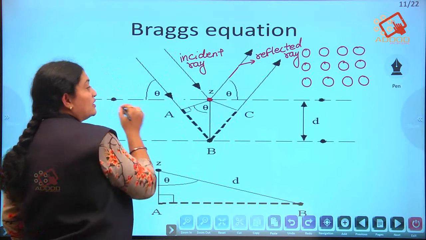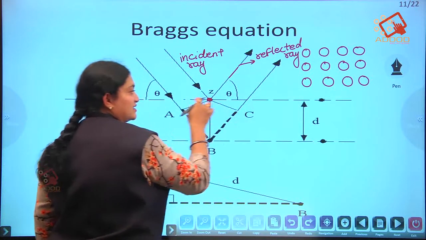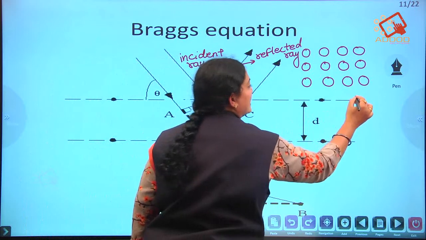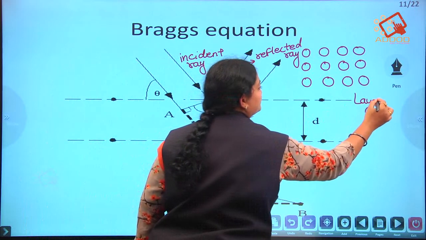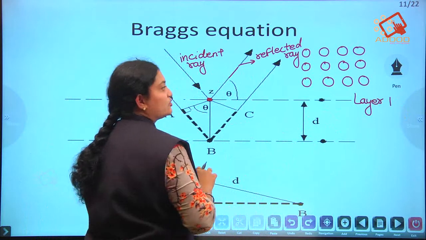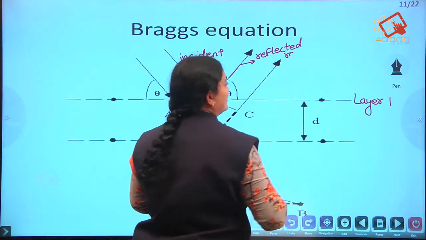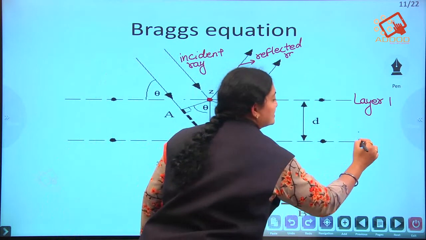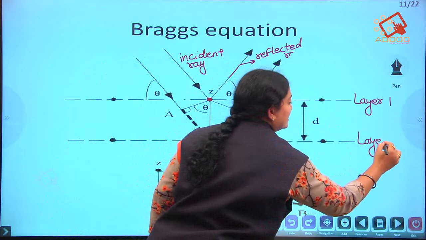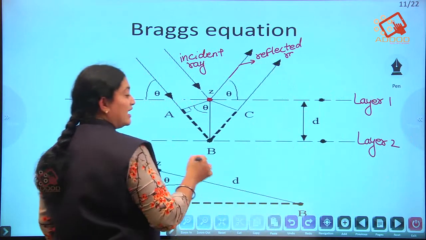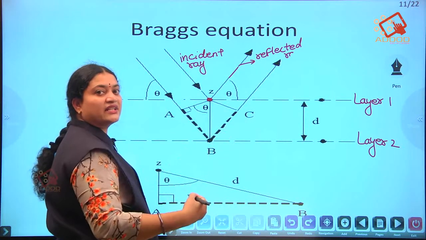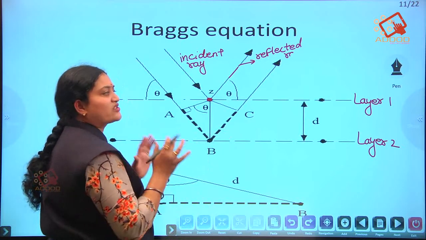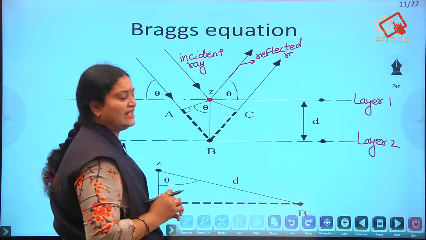Now the first layer of lattice points, let us consider as layer 1, and the next row as layer 2. If we have more, we can consider them layer 3, 4 and so on. For our equation, let us consider only 2 layers here.